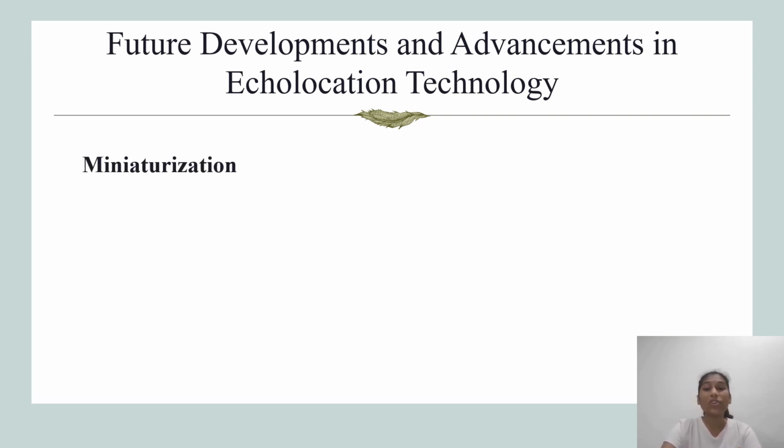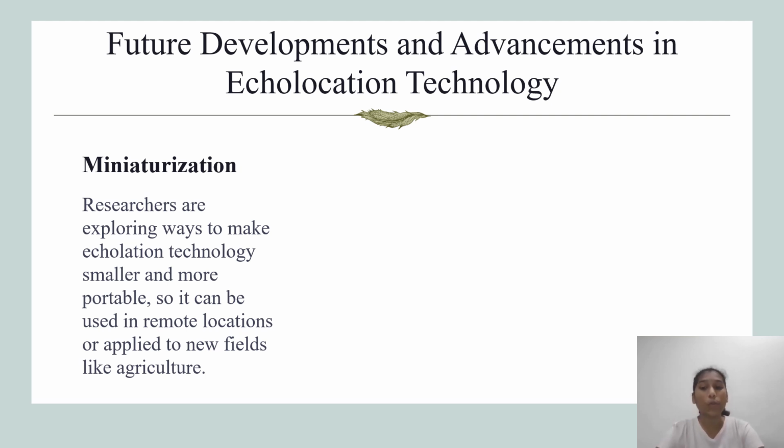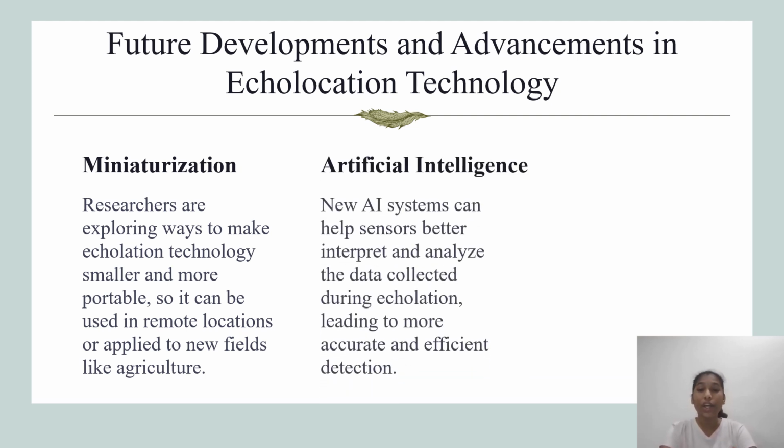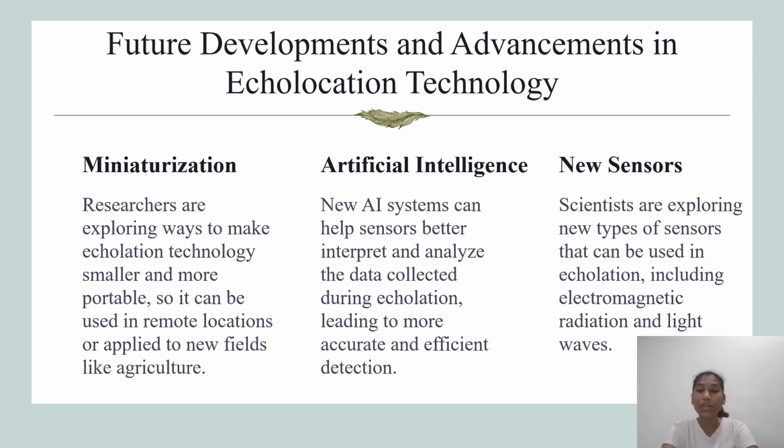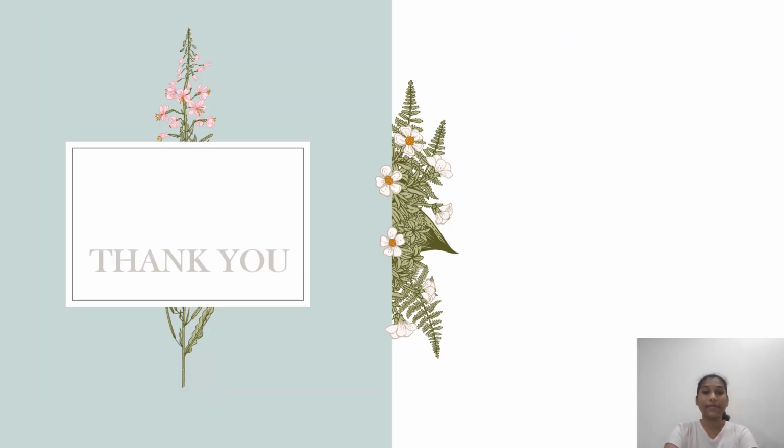Let us go with the future developments and advancements in echolocation technology. First one is miniaturization. Researchers are exploring ways to make echolocation technology smaller and more portable so it can be used in remote locations or applied to new fields like agriculture. Next, artificial intelligence. New AI systems can help sensors better interpret and analyze the data collected during echolocation, leading to more accurate and efficient detection. Next, new sensors. Scientists are exploring new types of sensors that can be used in echolocation, including electromagnetic radiation and light waves. Thank you.